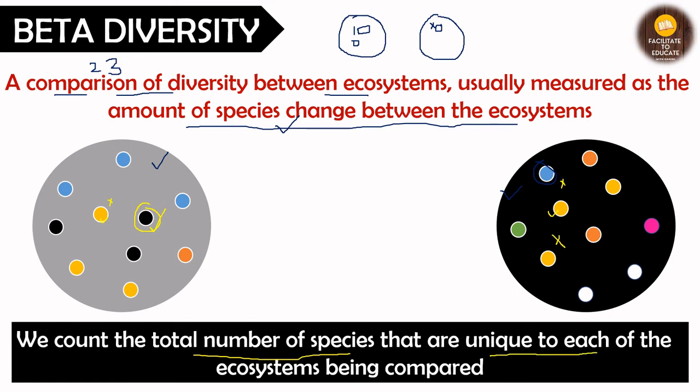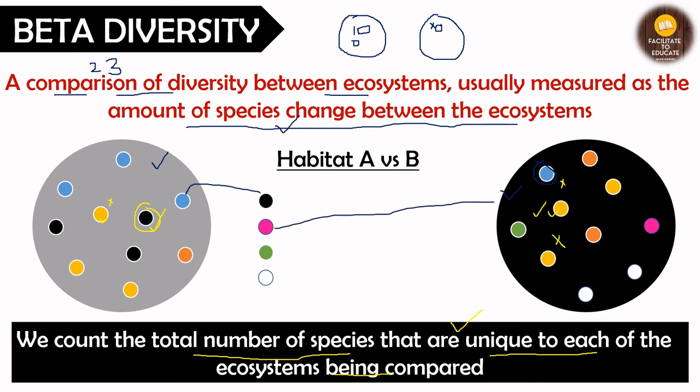Now I hope you have understood this really well. We count species that are unique to each of the ecosystems being compared. They should be unique. They should not be present in the other ecosystem. So habitat A versus habitat B, these are the only species in both of them that are unique. That is black colored, this is only present in this one, right?